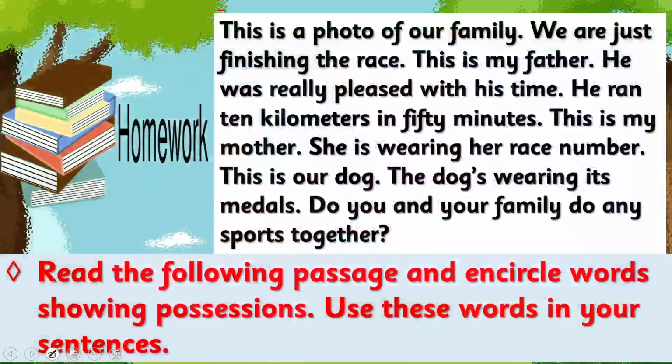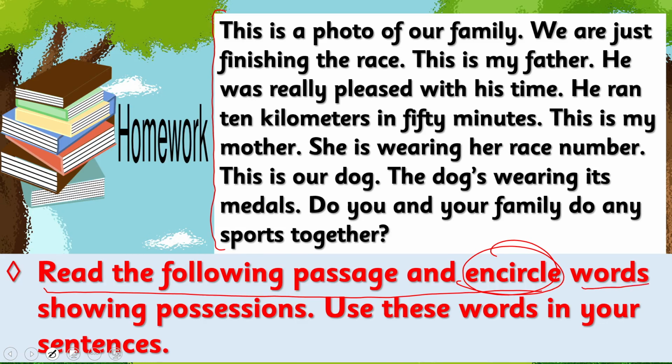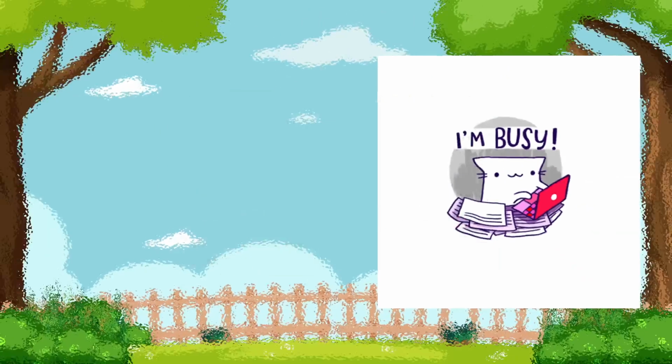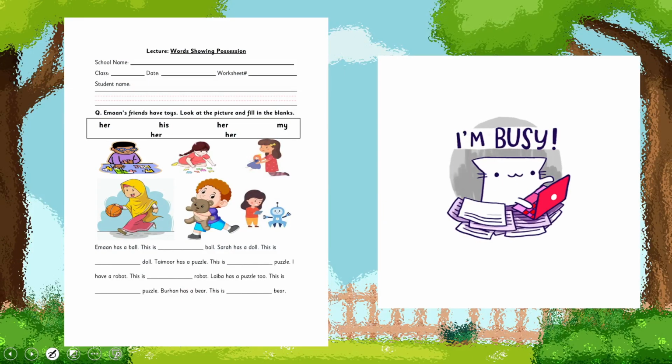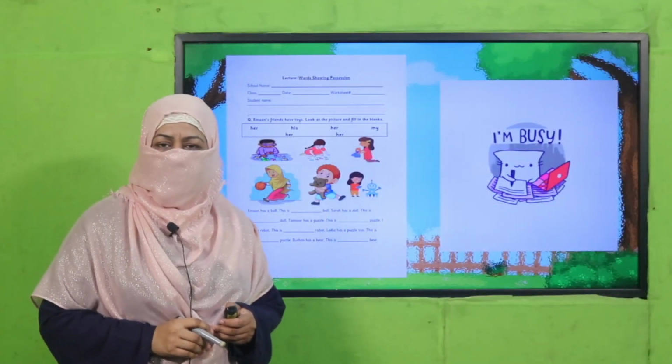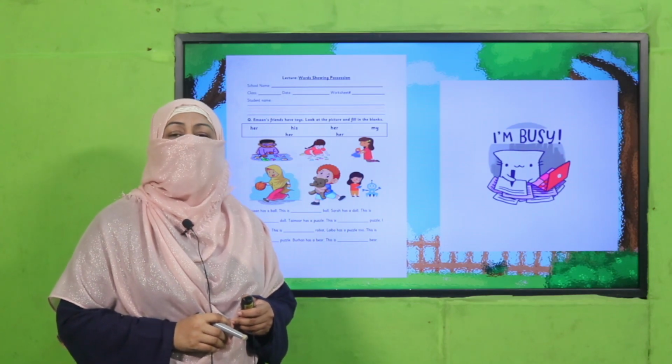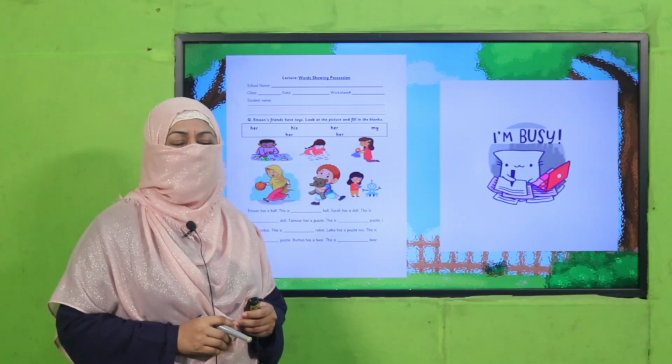This is a passage given to you. Teacher, you may take the same passage, and if you want to give us another one, you may give it to students. Students will read the passage and first encircle words showing possession in this passage, and then use these words in their own sentences. For example, this is a photo of our family. First, you will circle it, and then you will use this possession word in your own sentence. So here is a worksheet. My dear fellow teachers, the worksheet, lesson plan, and PowerPoint presentation links are given. You may click, download them, and kindly provide a printed worksheet to students for practice.